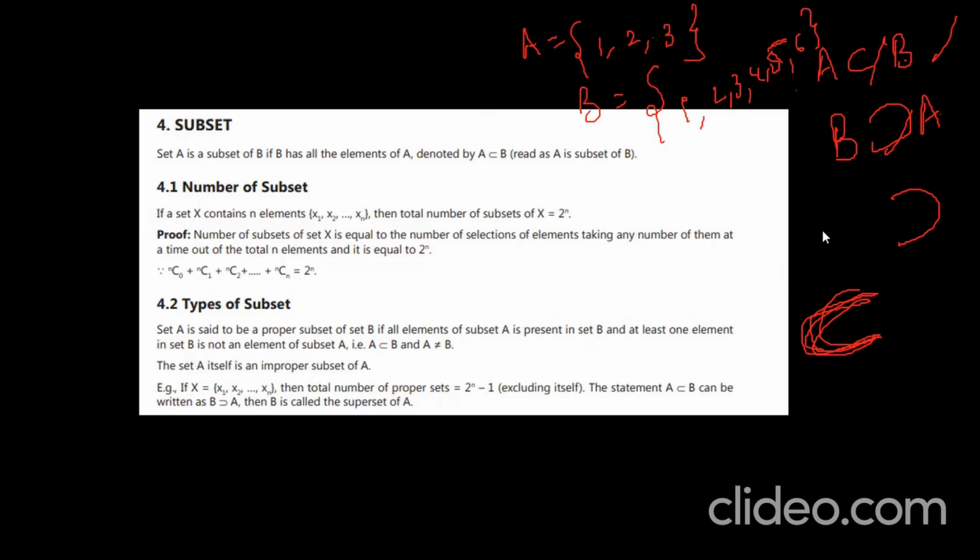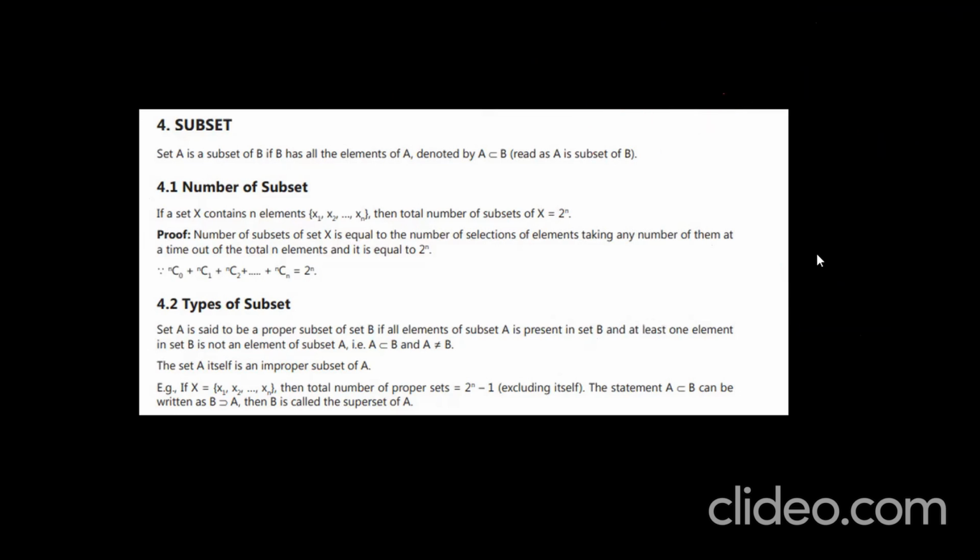Yes. So, types of subsets. Here you see, the total number of subsets is 2 power n. You understand? But we already observed the definition of proper subset, right? I want to know the proper subsets. So the total number of proper subsets. Suppose X is equal to {x1, x2, x3, and so on up to xn}. I want to find proper subsets. How many proper subsets exist for this?